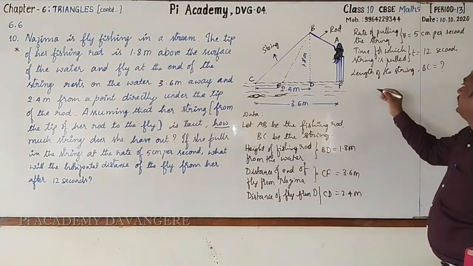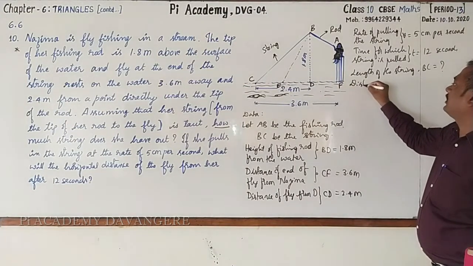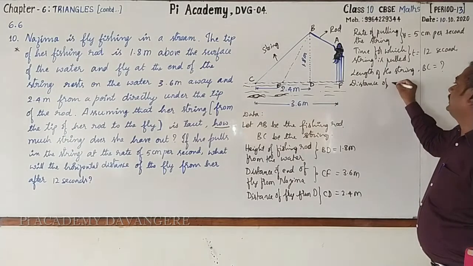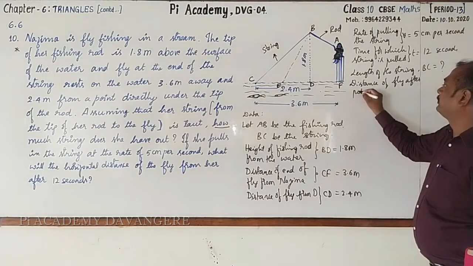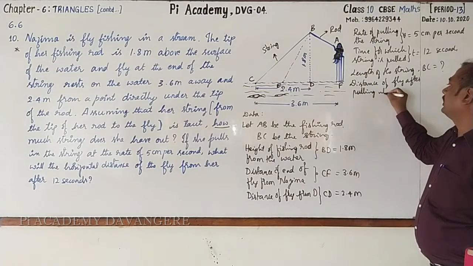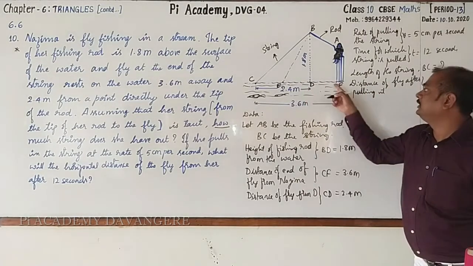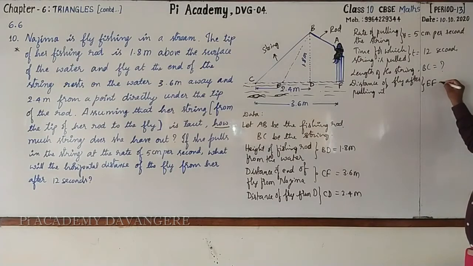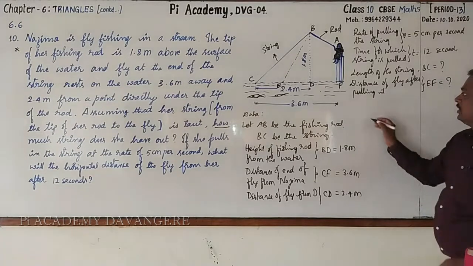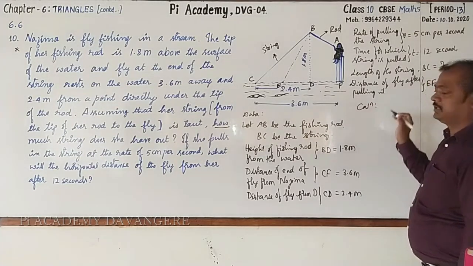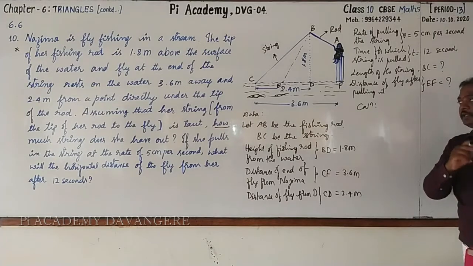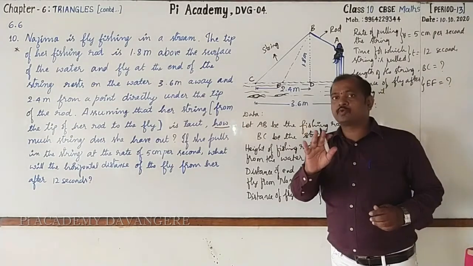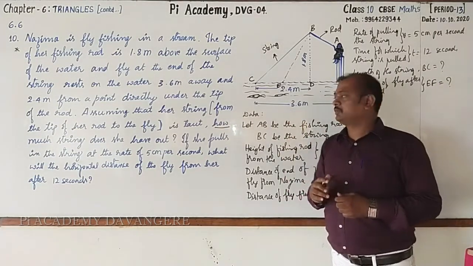Got it? Here I'll write distance of fly after pulling it, it is EF, which is equal to question mark. Now let's move on to calculation. The calculation is so simple, no doubt at all. Why? I'll tell you that. Now please don't go for writing anything, just observe.